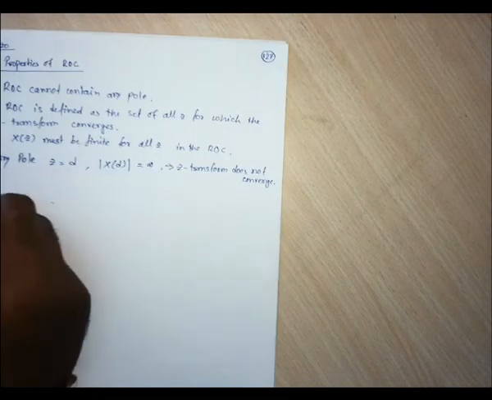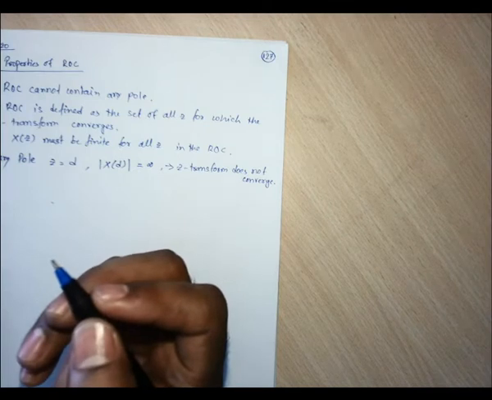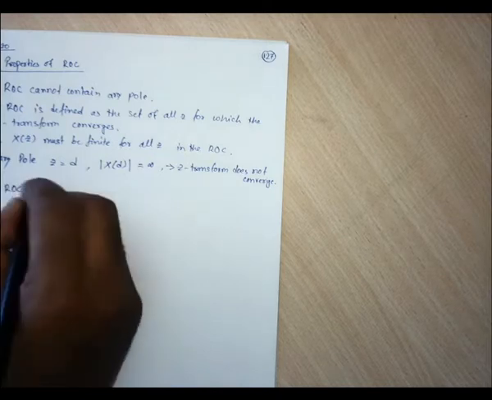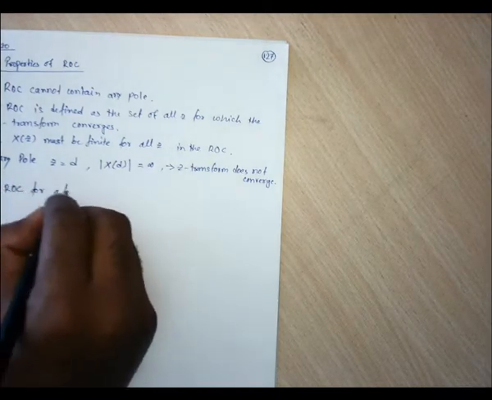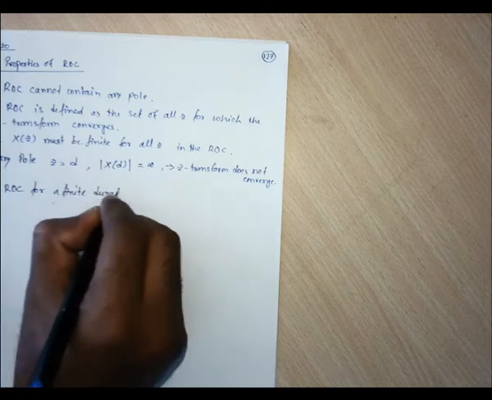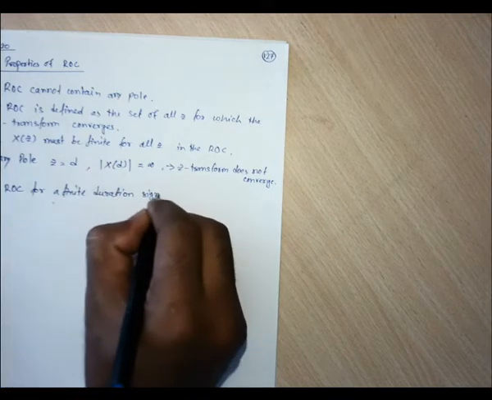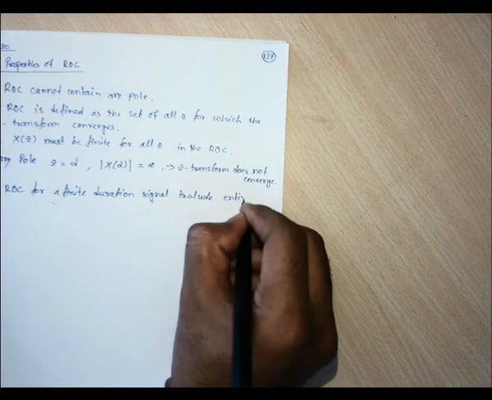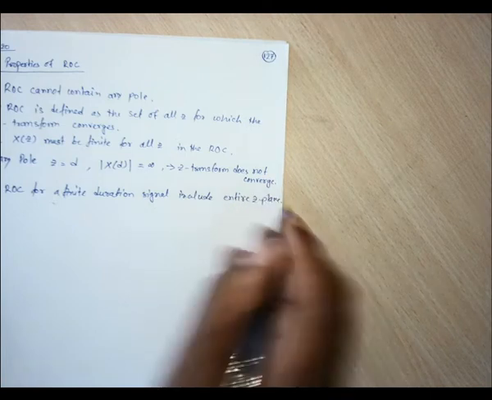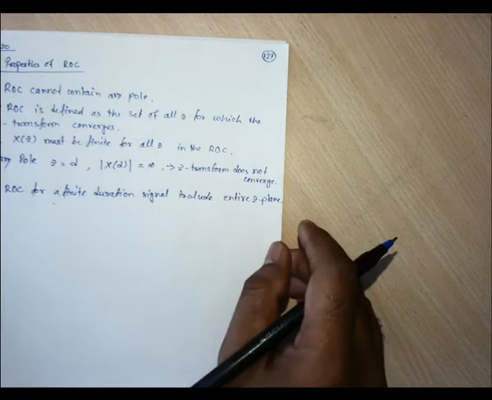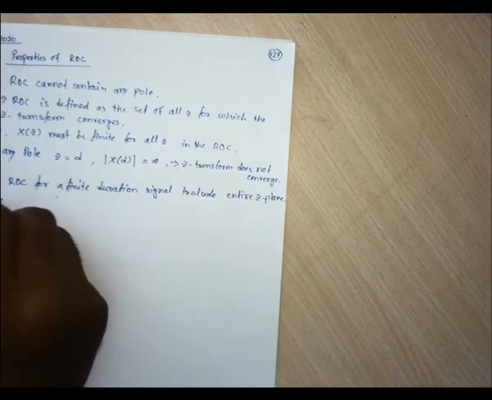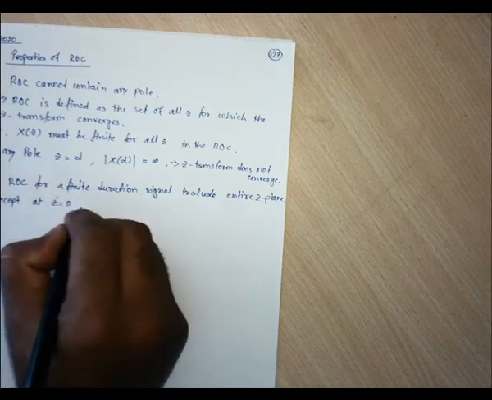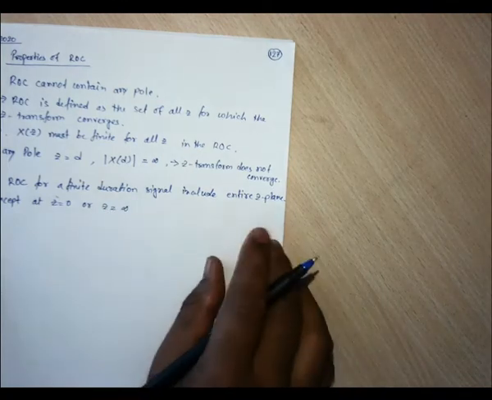The second property is that the ROC for a finite duration signal includes the entire z plane, except at z equals 0 or z equals infinity, or both. We'll see how.